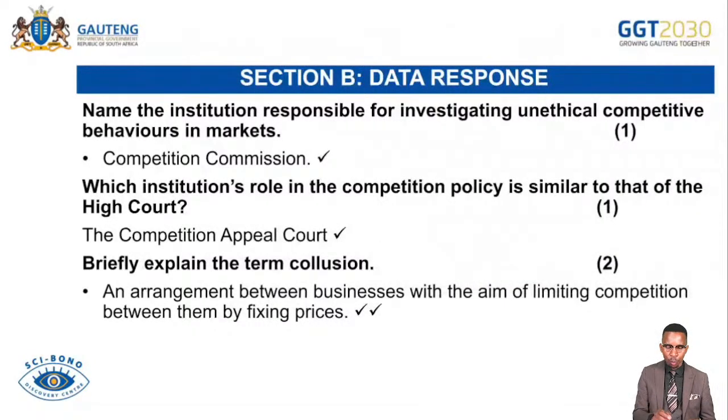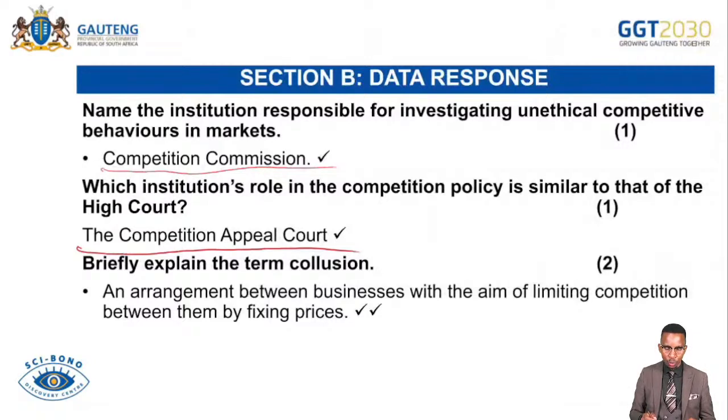So here we go. Name the institution responsible. We call that the commission. Remember, the commission is an institution or body under the Commission Policy Act of South Africa that does the primary investigation on reported unethical behavior of businesses, where businesses have been reported or alleged to have been involved in restrictive practices or anti-competitive behavior. So, who does primary investigation? It is the commission. And then which institution role in the commission is similar to that of the High Court? The Competition Appeals Court. Remember, the Competition Appeals Court acts as the High Court of Competition in South Africa.